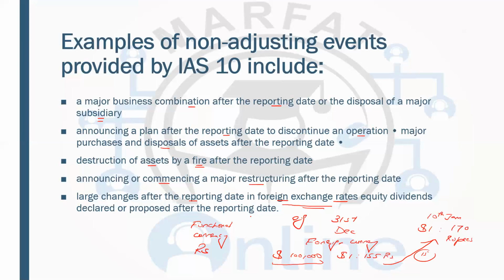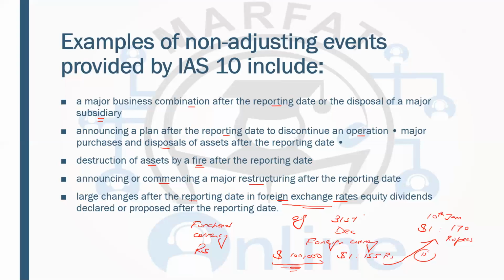Now the management is keen to show the impact because it will boost their financial position. They had $100,000, and it was 155, now it's 170. So it is going to boost their financial position. They are keen to record it. It's a favorable event. But the standard says it's a non-adjusting event.